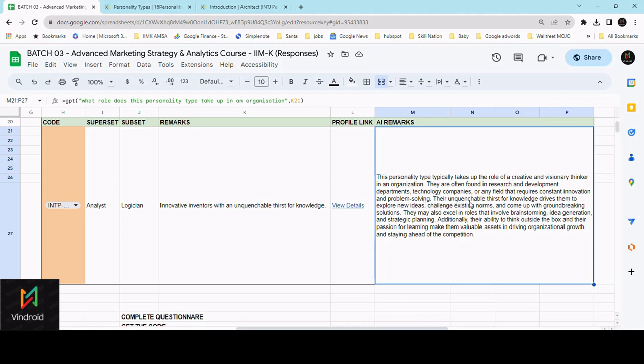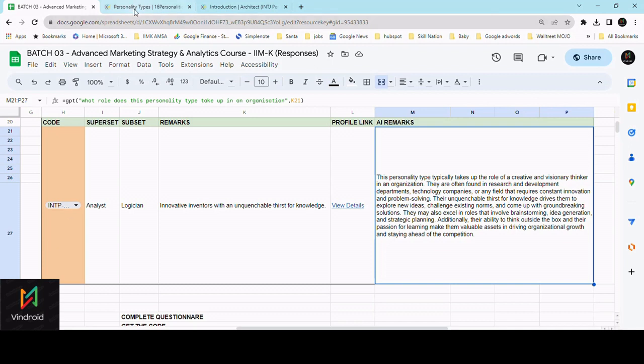This person has an unquenchable thirst which drives him into exploring new ideas and challenging them. So wherever this particular JD is required for a job, this person fits into that, or he may not fit into any roles of a sales or marketing person. He's a research person. That is what it is all about. So let's see how we can find a way to create such a sheet.